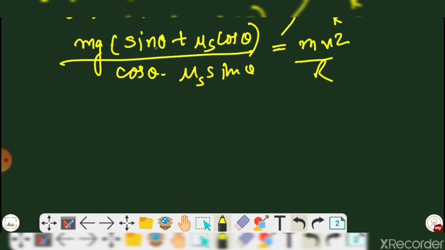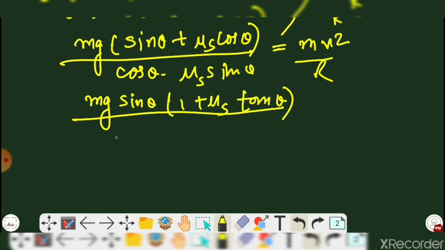So now just taking out the common factor from it, so that is 1 minus mu s tan theta.